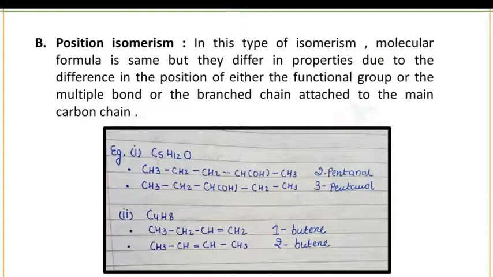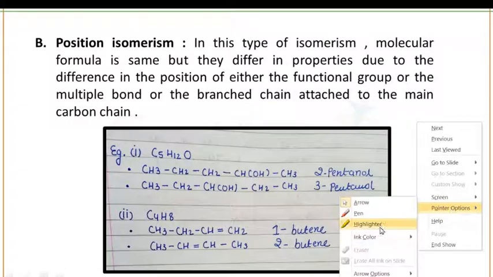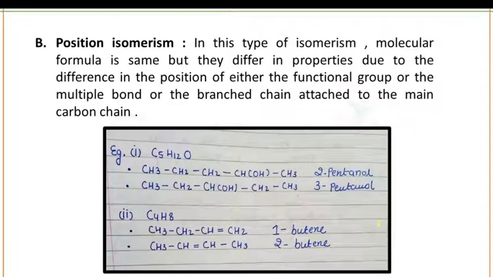Next type of isomerism is position isomerism. In this type of isomerism, the molecular formula is the same, but the properties will differ. Why will the properties differ? Because of the position of either the functional group, the multiple bonds, or the branched chain attached to the main carbon chain. Okay, so in position isomerism, there will be a difference in position of the functional group, multiple bond or the branch